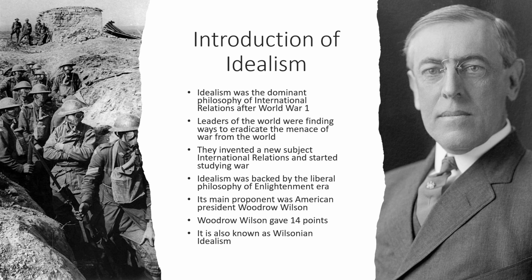The main proponent, as I mentioned, was American President Woodrow Wilson. Woodrow Wilson gave 14 points, and since he was the proponent of this concept, it is also known as Wilsonian idealism. So this was the brief introduction of idealism.